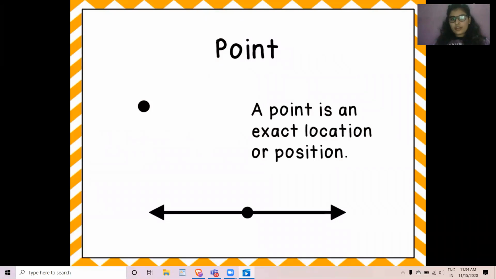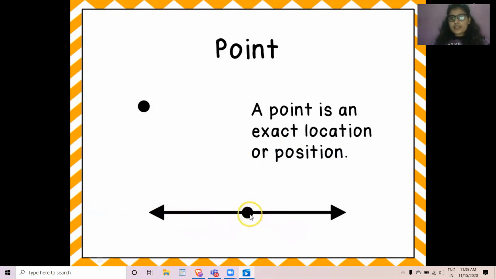Good morning, everyone. Today we will see what are points, what are rays, what are lines, and what are line segments. So let's continue this class with points. So here, points. So it's just a dot.